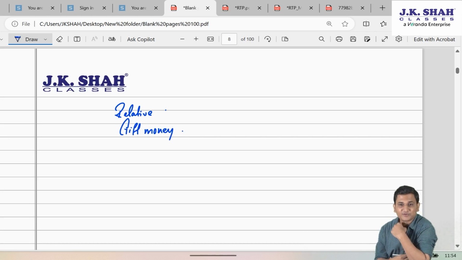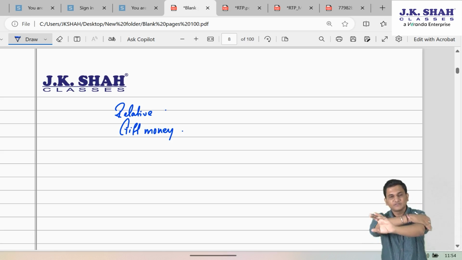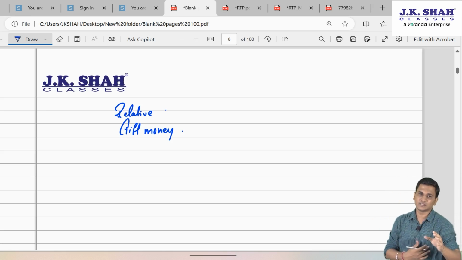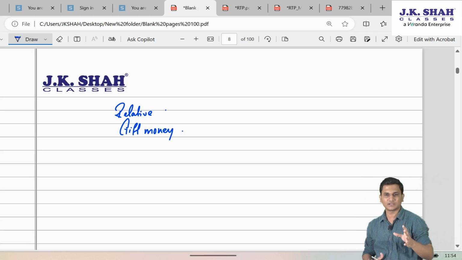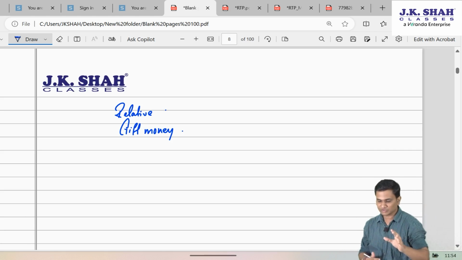See, we are not talking about the taxability of that gift here. Some students start thinking, sir, if you are sending money to your relative as a gift, anyways gifts to relatives are not taxable. Doesn't matter. We are not talking about taxability of that income here. We are talking about applicability of TCS provisions here. So even if the purpose of giving that money is a gift, doesn't matter. I'm making a remittance. So that is what matters.